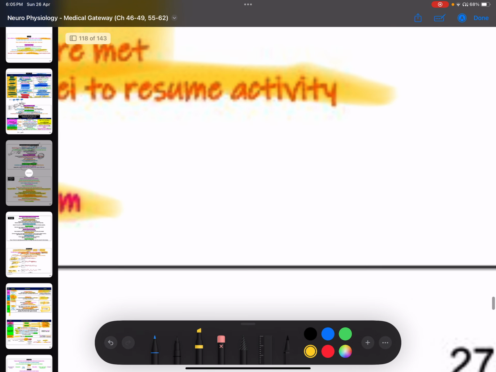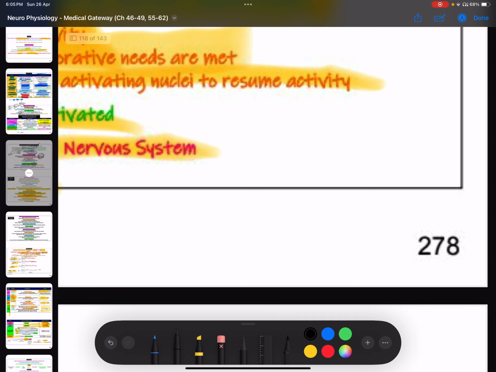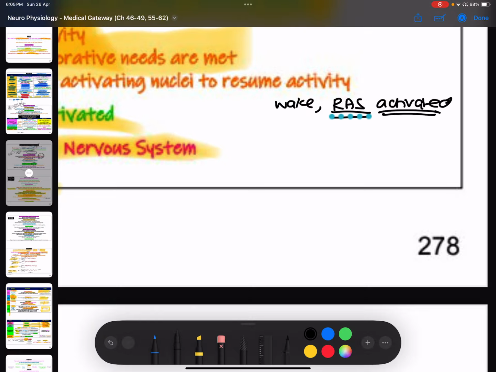Okay, I think this much is enough. First things first, what happens? A person just woke up. Once a person is awake, the RAS is released from inhibition, so it's relieved of its inhibition and the RAS is activated. The reticular activating system is activated. A person will be awake now.